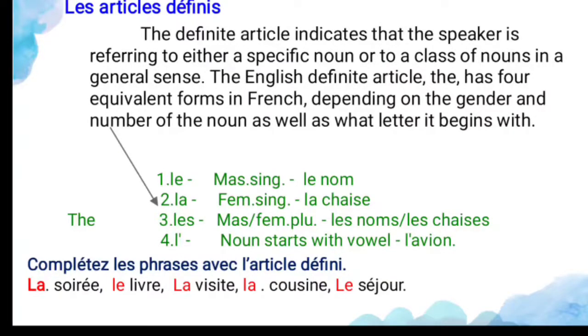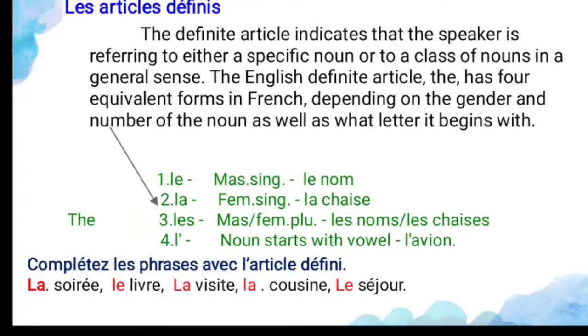Let's see the definite article. "Le" is used for the masculine singular. See the example, "le nom". And second, "la" is used for the feminine singular, "la chaise". Chaise is a chair. And "les" is used for the masculine as well as feminine plural, "les noms" and "les chaises". And L apostrophe, if the noun begins with a vowel, you can use L apostrophe. See the example, "l'amour", it begins with a vowel, so you can use L apostrophe.